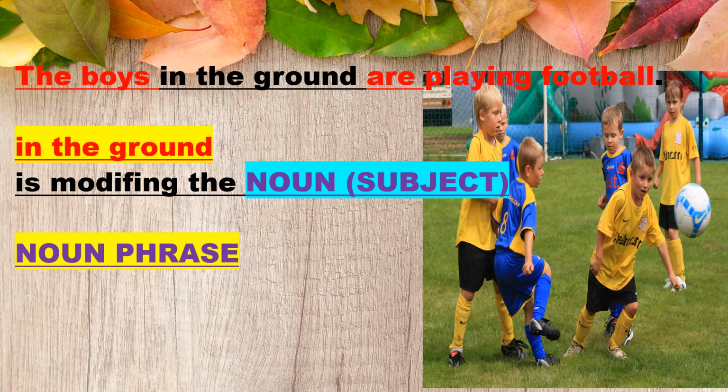So, this group of words is modifying the noun which is in the subject place. So this group of words can be called a phrase, and it is called a noun phrase because it is modifying the noun.